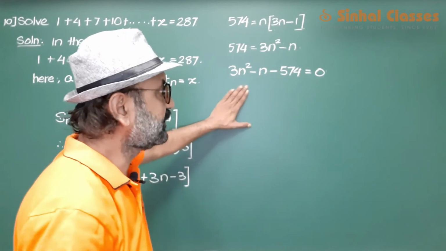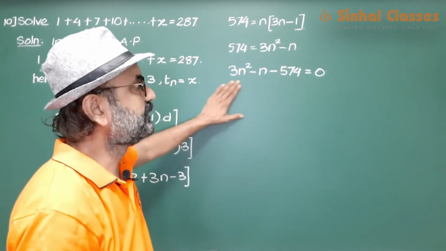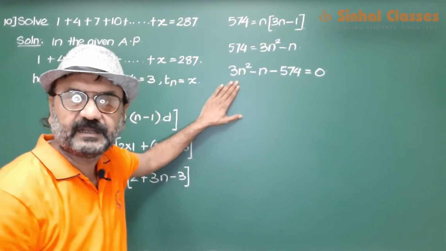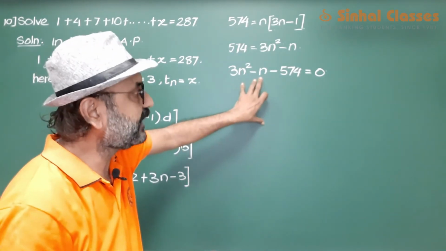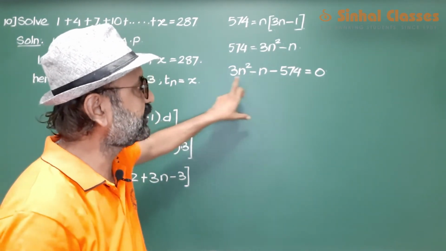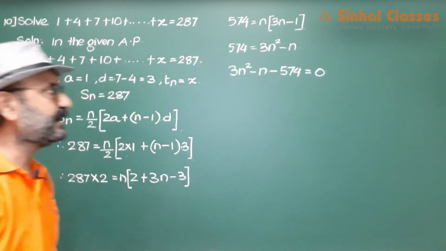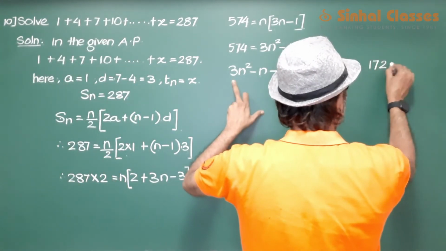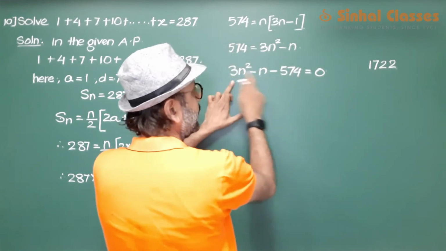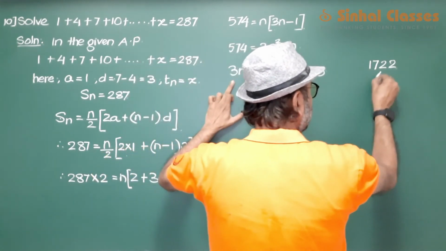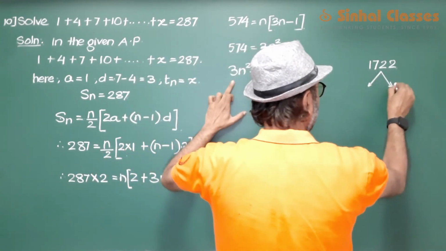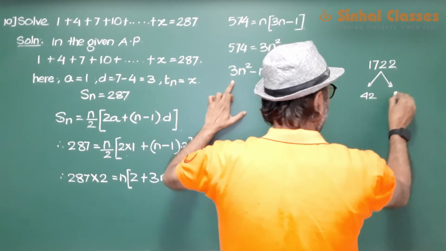Now we have to find the factors of this quadratic equation so that we get 1 in between. This is 574 and this is 3. Let us multiply 574 into 3 and we get 1722. Factors of 1722 are 42 and 41.